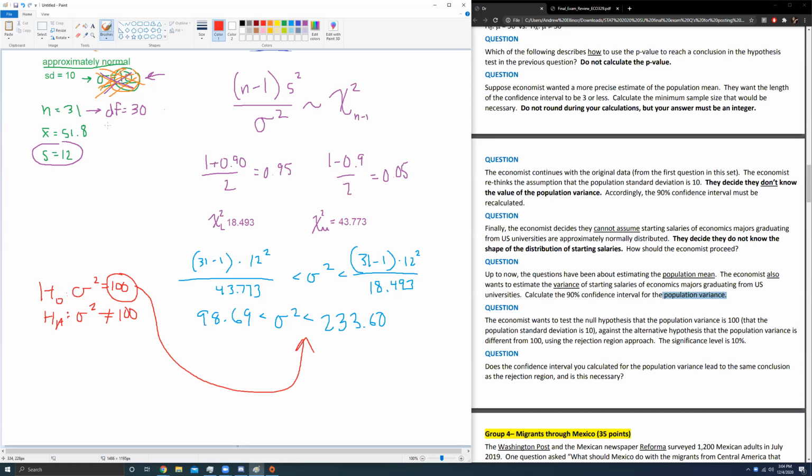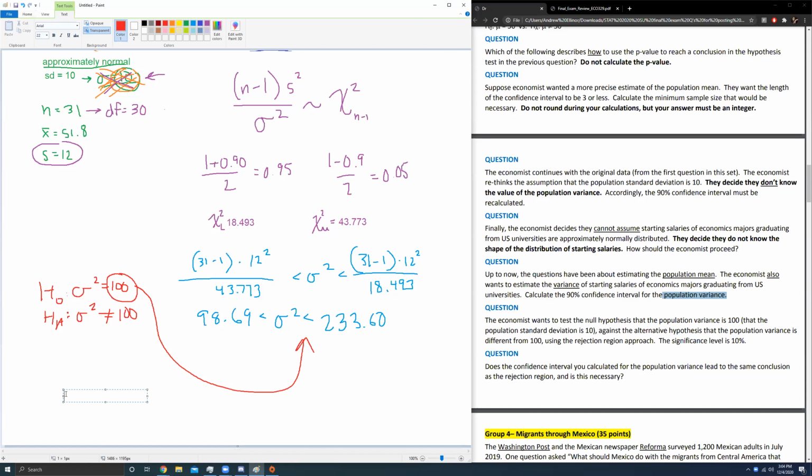Of course it does. So the null hypothesis value of 100 is in the confidence interval. Therefore, we accept the null hypothesis, period.